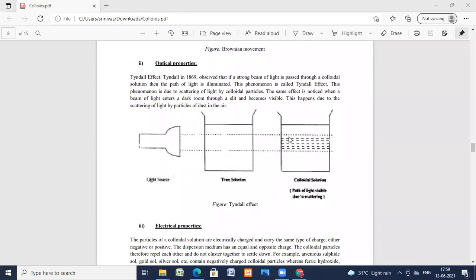Now coming to the optical properties. The Tyndall effect: Tyndall observed this in 1869. It was observed that if a strong beam of light is passed through a colloidal solution, the path of the light is illuminated. This phenomenon is called the Tyndall effect. It is due to scattering of light by colloidal particles. The same is noticed when a beam of light enters a dark room in a theater. You can observe it become visible. This happens due to scattering of light by particles of dust in the air. Here we have the light source, the true solution, and the colloid. The true solution shows no scattering, and in the colloid the Tyndall effect is clearly visible.